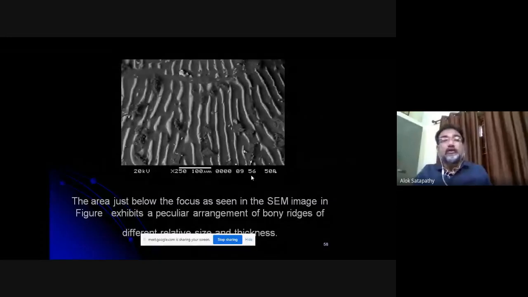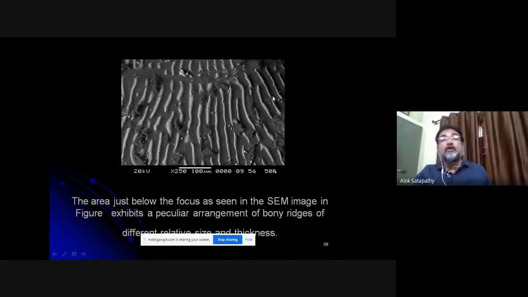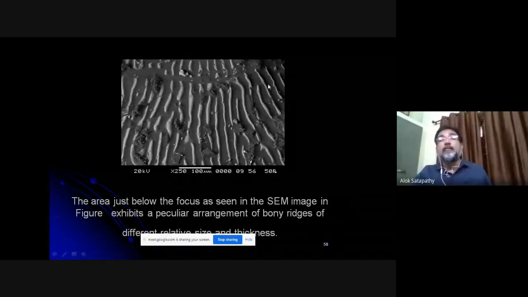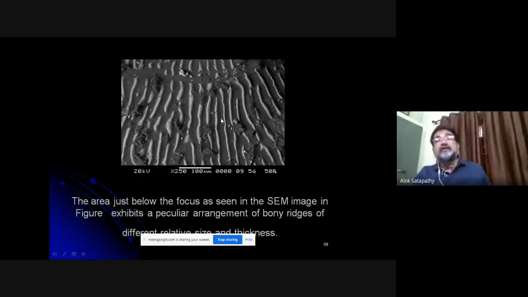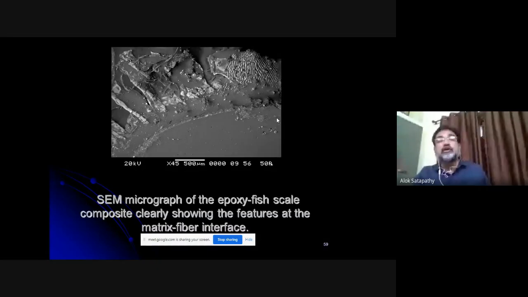A further magnified view will show the peculiar arrangement of bony ridges. There are ridges on the scale body, projected like this, and these ridges are very helpful in imparting adhesion strength to the composite, and also for the proper bonding of the composite.